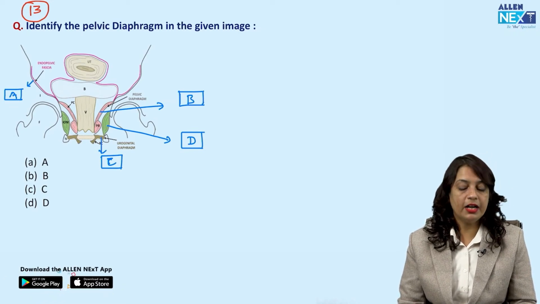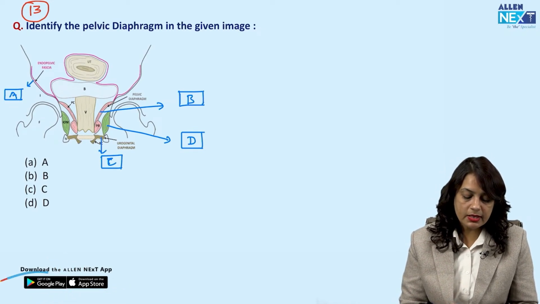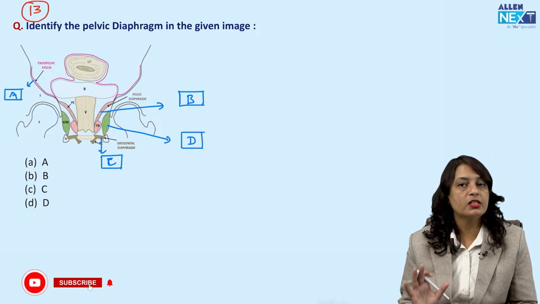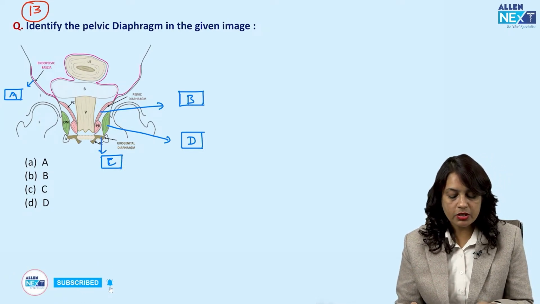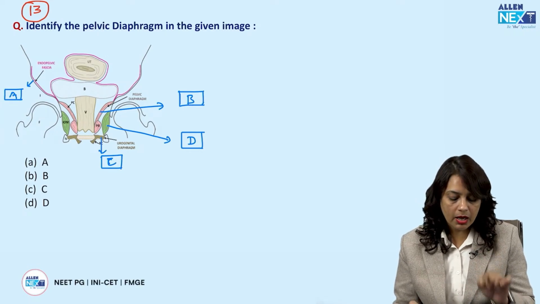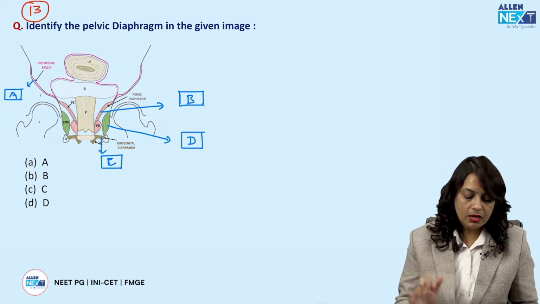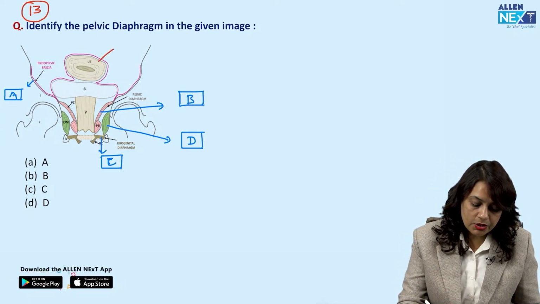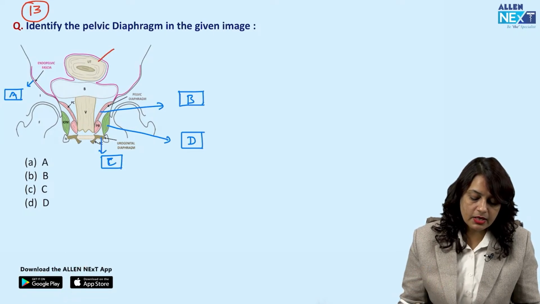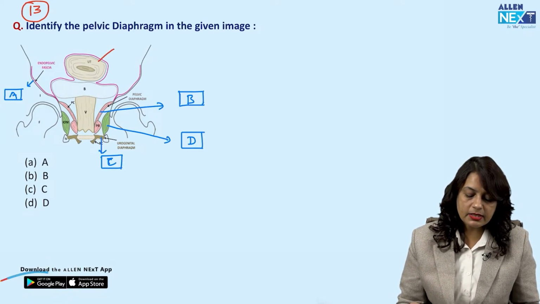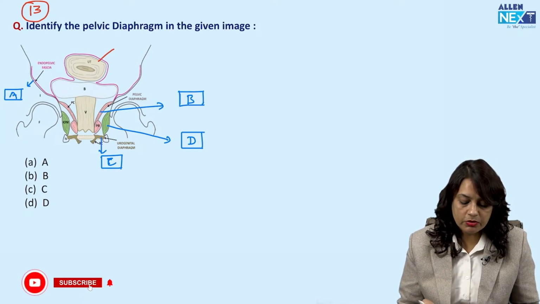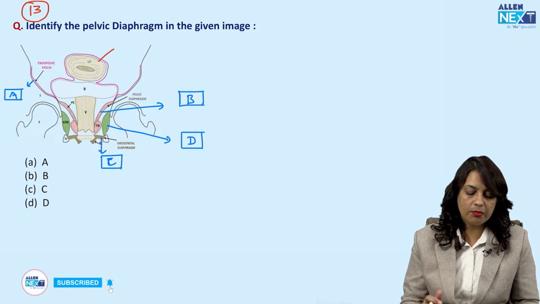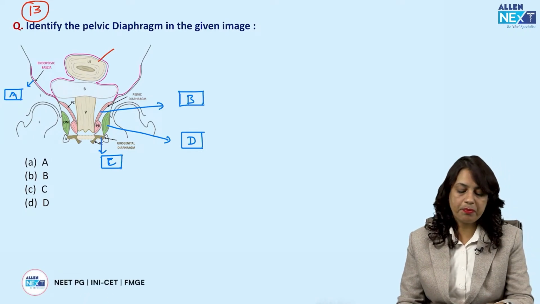Next, identify the pelvic diaphragm in the given image. So let us see, this is the image which is showing the supports of the uterus. There are 4 blocks which have been marked A, B, C and D. Now this is the uterus, this is the bladder and this is the vagina. These are the muscular supports shown in this image, and this is the pelvic bone.